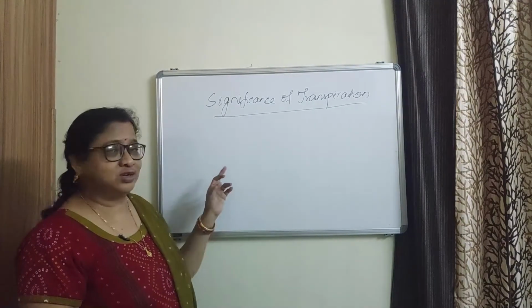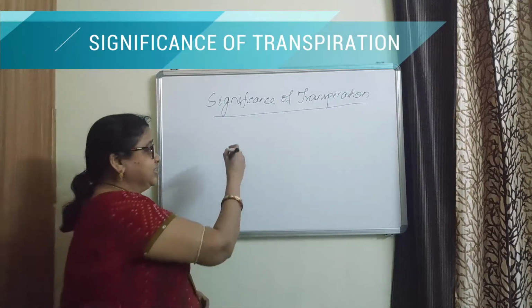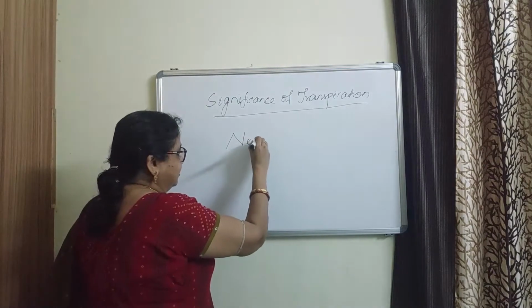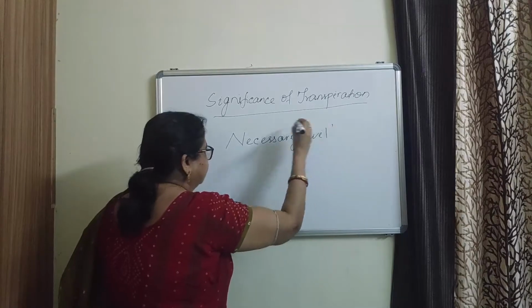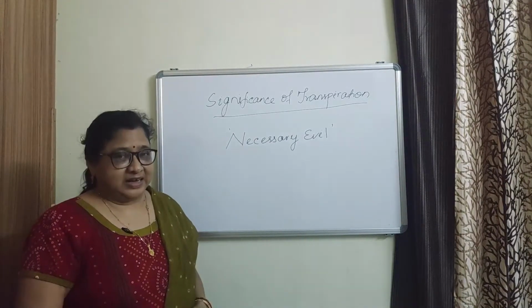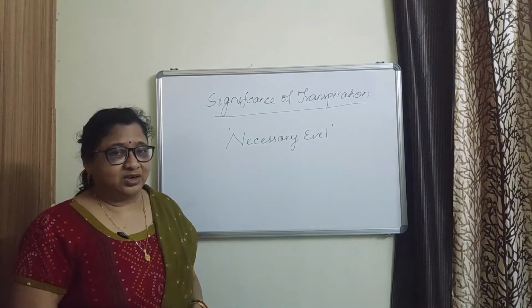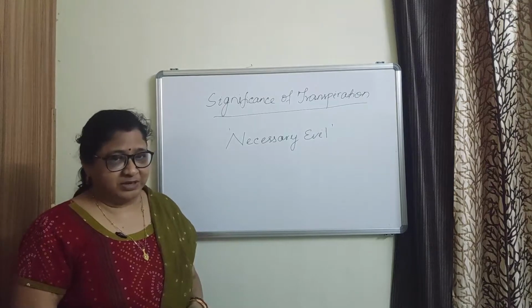Next, significance of transpiration. Transpiration is described as a necessary evil as it involves the loss of water. There is huge loss of water during transpiration.